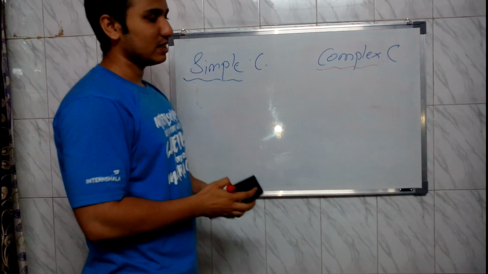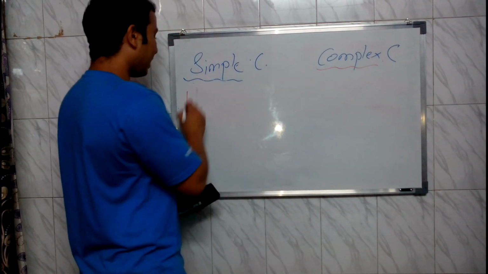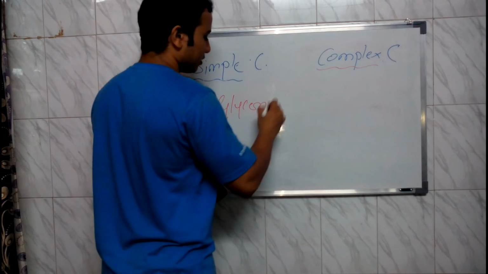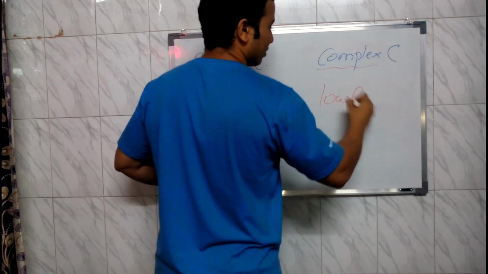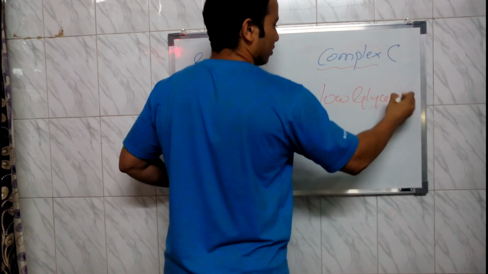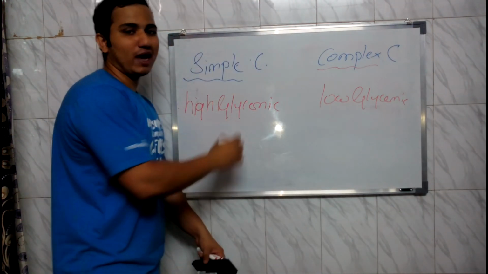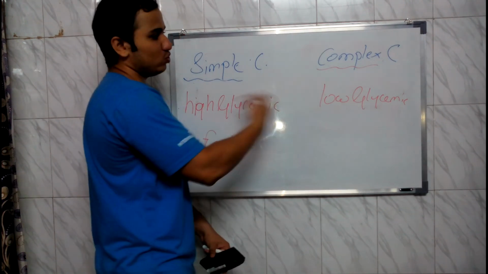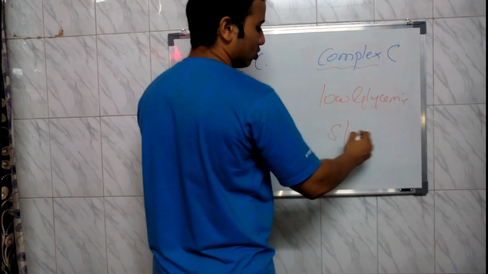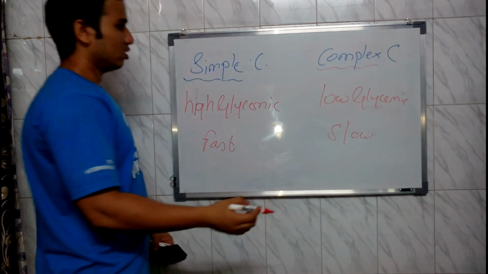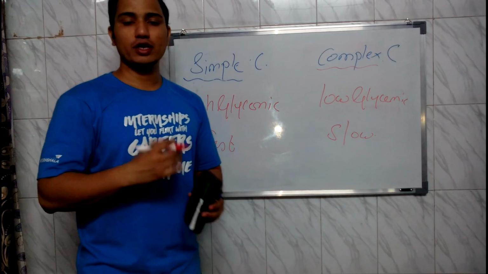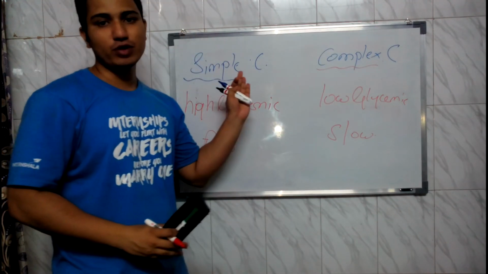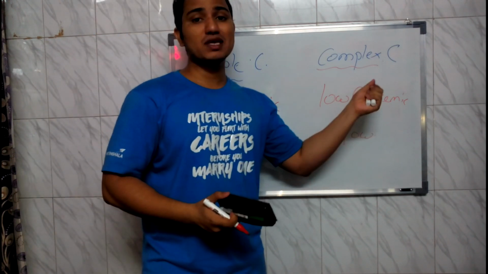The simple carbohydrates have another name: high glycemic food. High glycemic and low glycemic. The meaning of high glycemic is food which digests fast, and compared to this, low glycemic digests slow. Now in the fitness industry, or if you are doing bodybuilding, you should always prefer complex carbohydrates over simple carbohydrates. Now the reason why we prefer complex carbohydrates,